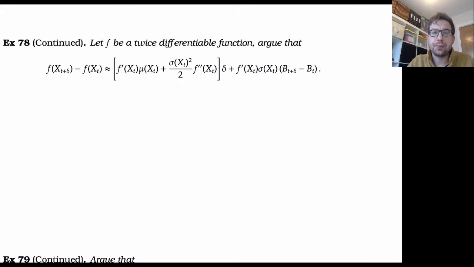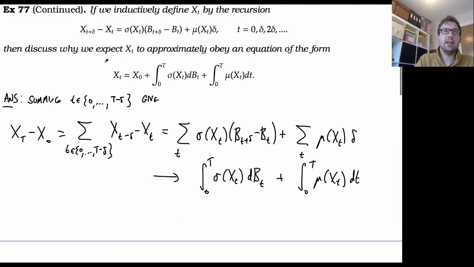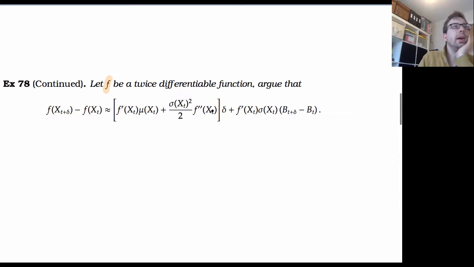Here, let f be some twice differentiable function, and argue that if I let x be this process here, then f of x of t minus f of x should be approximately given by this expression.